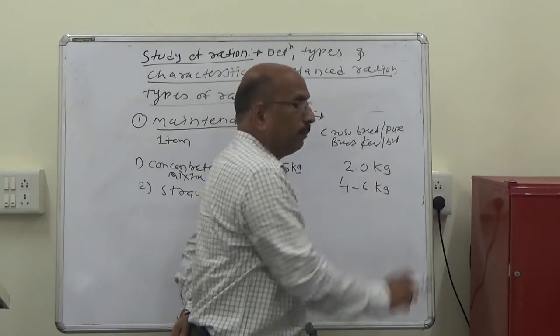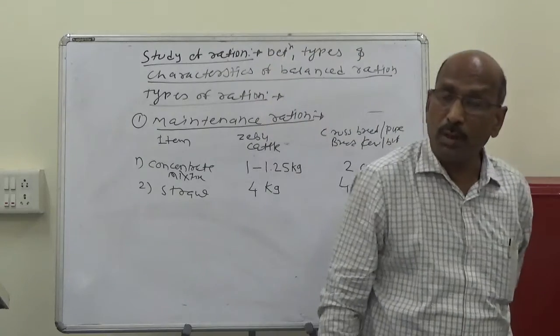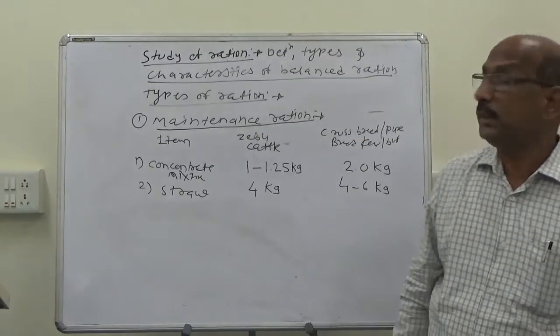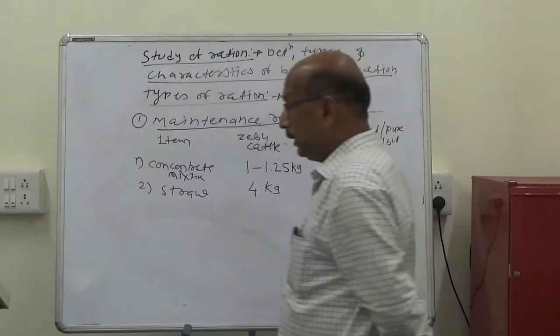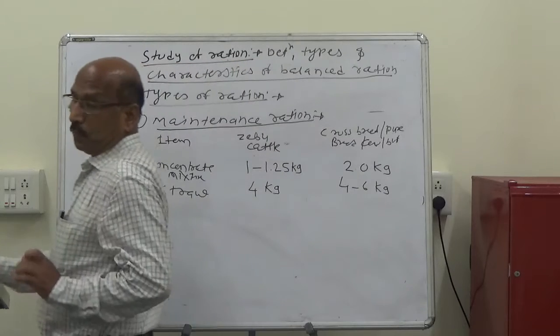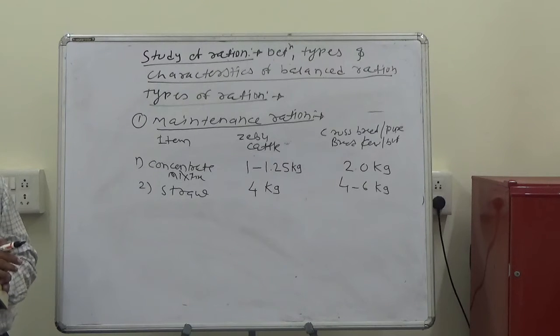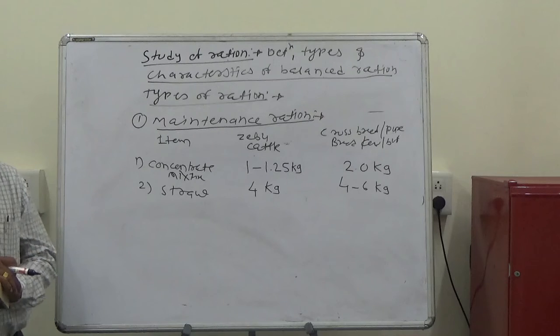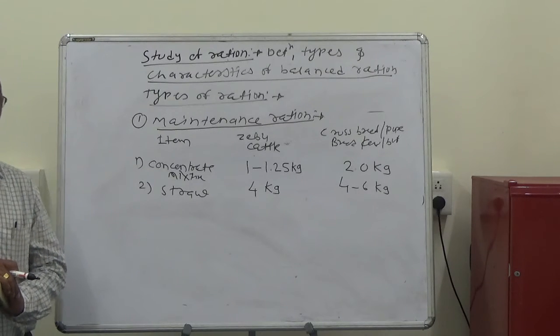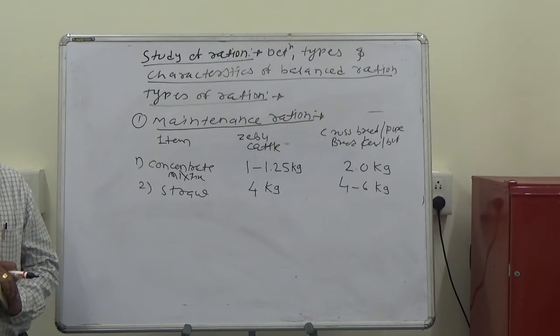So the maintenance means it provides the essential nutrients. The maintenance ration is the minimum amount of feed required to maintain the essential body processes at their optimum rate without gain or loss in the body weight.